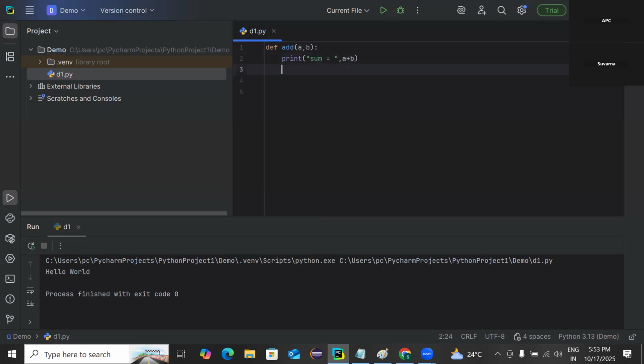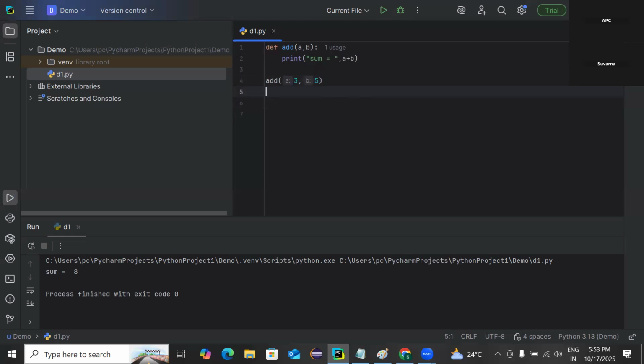In order to call this function, come out of the indentation and call that function name. Here I can pass the parameters, the values for that function. I should give the inputs for that function. Let's take 3 and 5. I want to add the numbers 3 and 5. So run it. The sum becomes 8 there.